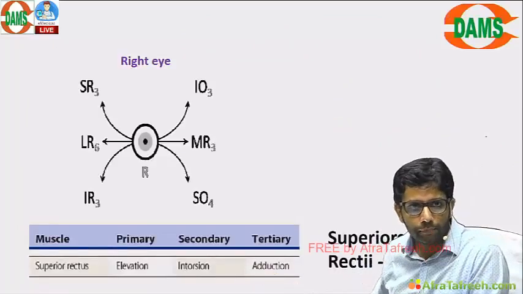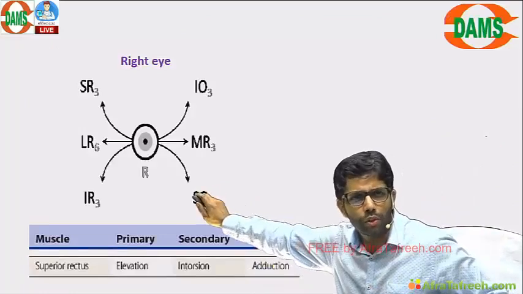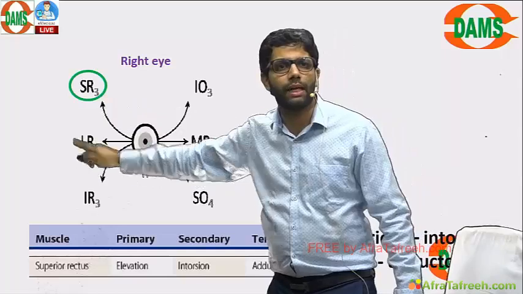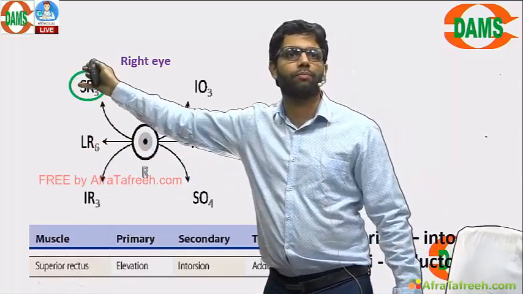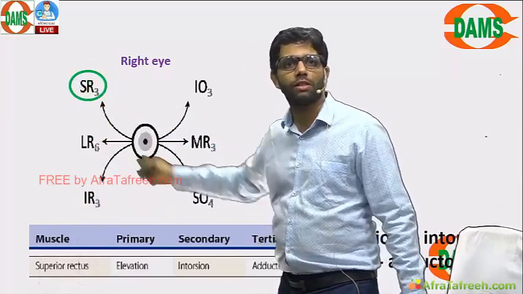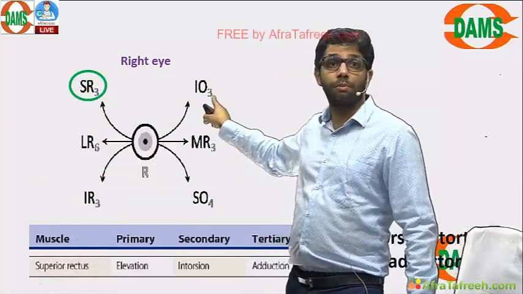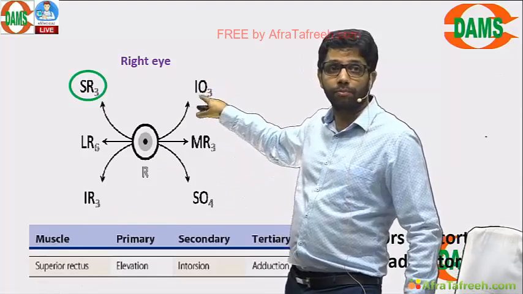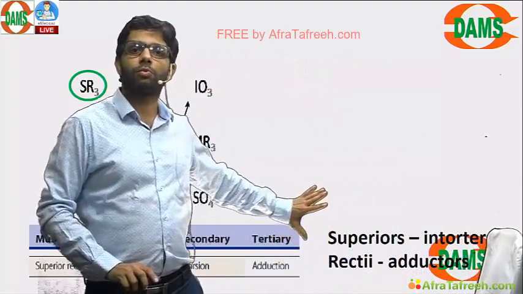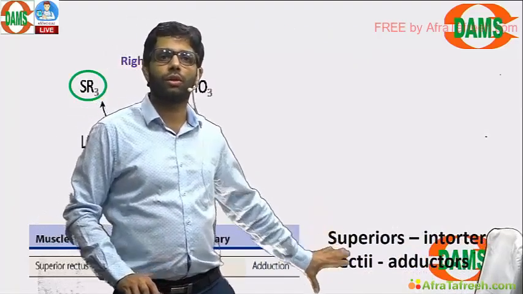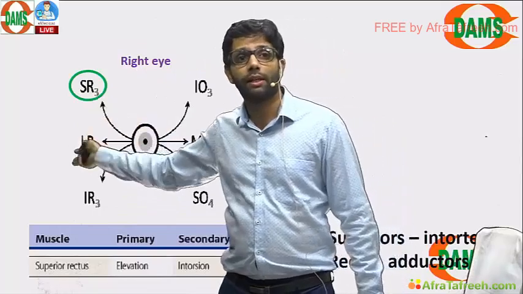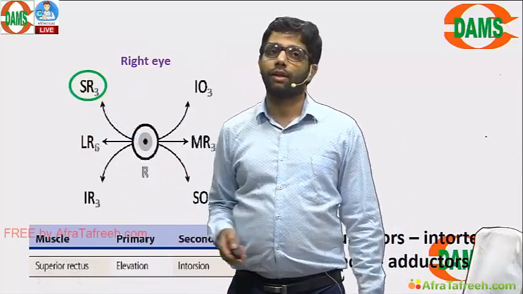All right. Always remember this cross and squint. Superior rectus is here because it is the maximum elevator in the abducted position. Which muscle is the maximum depressor in abducted position? IR. So always remember this cross. IO is the maximum elevator in adducted position. Don't confuse with the theoretical. Theoretical: superiors are intorters, recti are extorters, that is theoretical. Remember this cross because which muscle is again elevator in abducted position? Superior rectus, and so on.